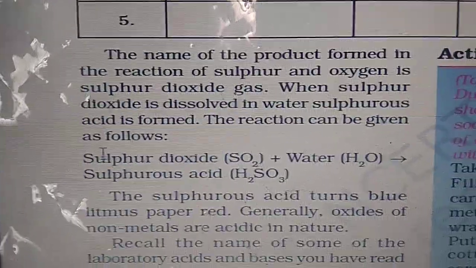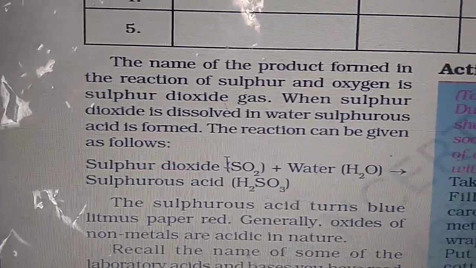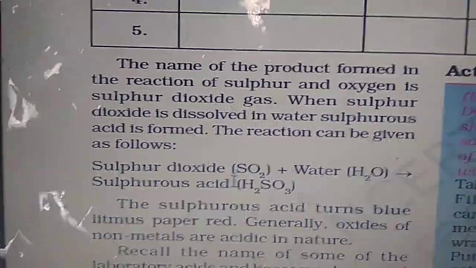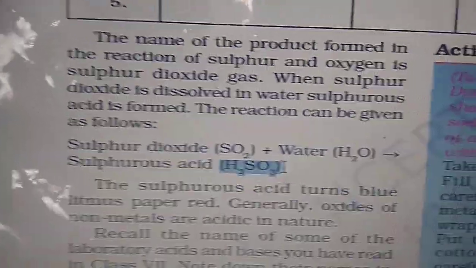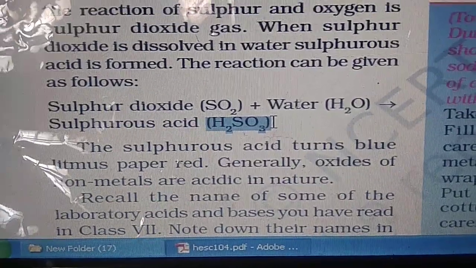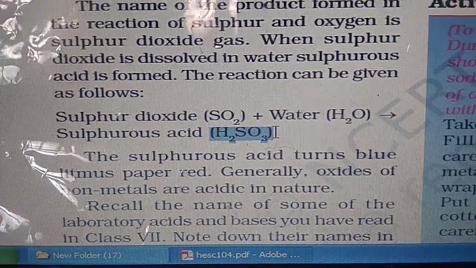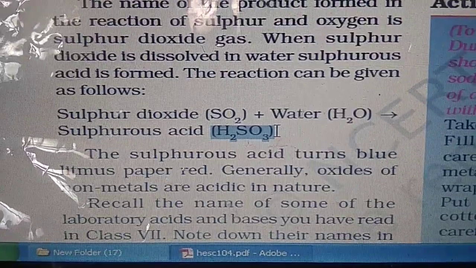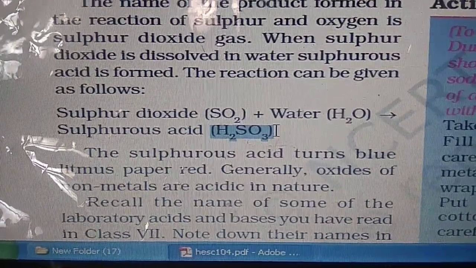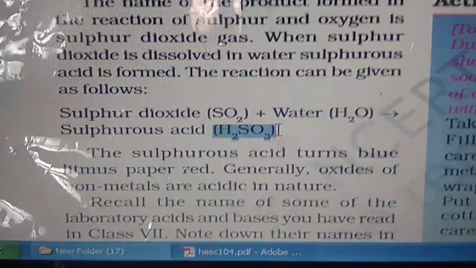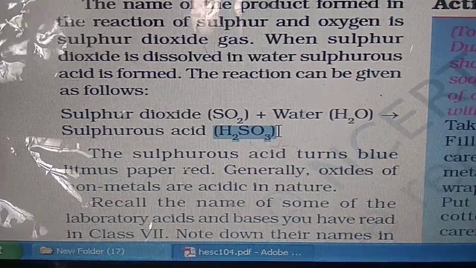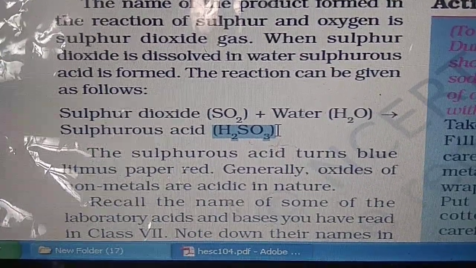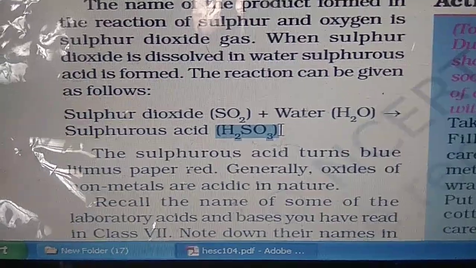So we have here: sulfur plus oxygen gives sulfur dioxide. But when this further reacts with water, it forms an acid, sulfurous acid. So non-metal oxides are known as acidic oxides, because when sulfur dioxide reacts with water, it always forms acids. Sulfur trioxide with water will form sulfuric acid. Carbon dioxide with water forms carbonic acid, which is a weak acid. So whenever non-metal oxides react with water, they always form acids, so they are known as acidic oxides.